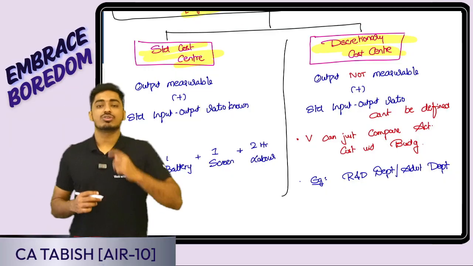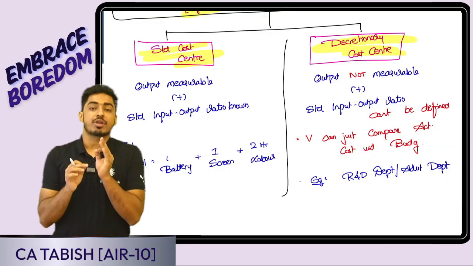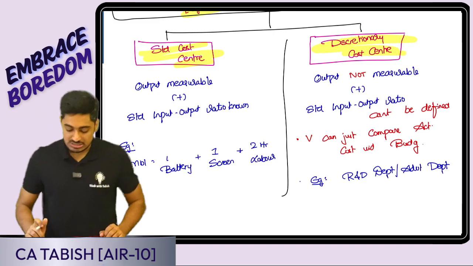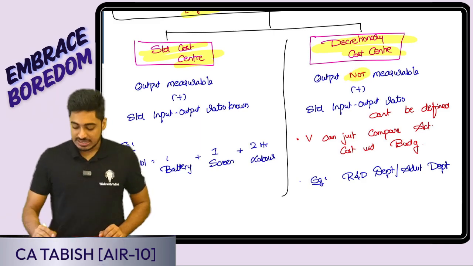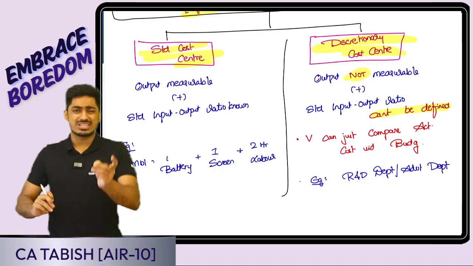What is a standard cost center? Here, the output is measurable and there can be a proper input-output ratio. So then what is a discretionary cost center? Here output is not measurable and a standard input-output ratio is not there. Sir, we are not understanding, sir. Can you give one simple example?